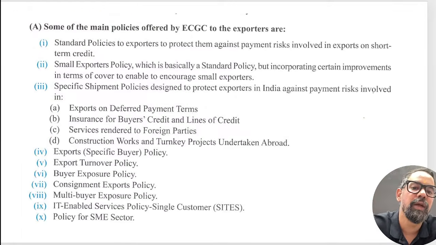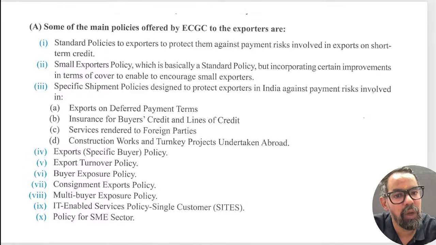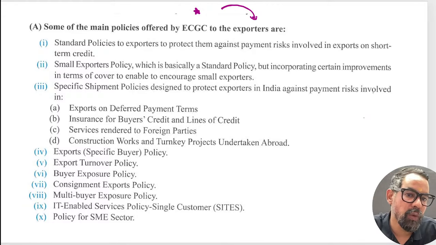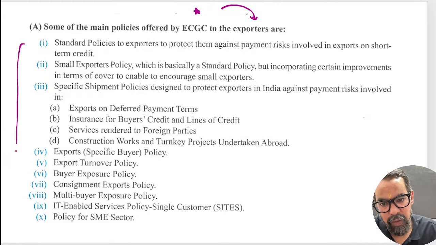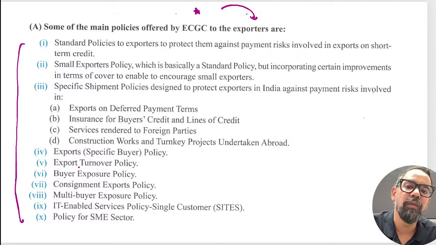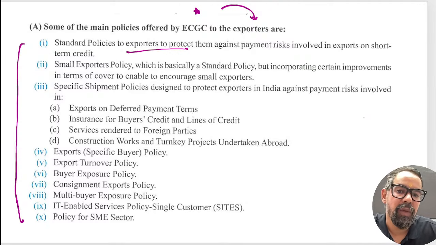Now, when it comes to one of the most important parts, that is ECGC products for the exporters. So we have a list of products. Mostly we have the standard policy, but apart from this, we have a small exporter policy for the small exporters.